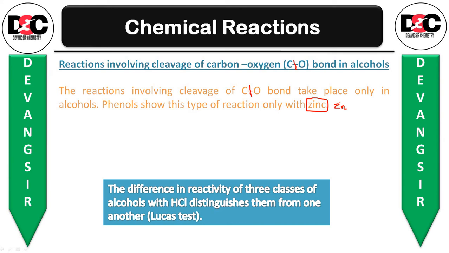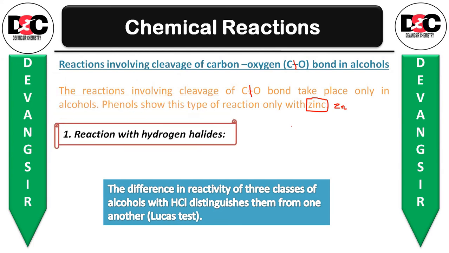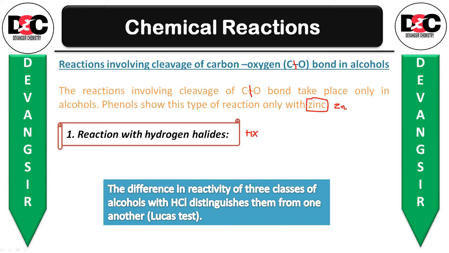Now, the first reaction, that is reaction with hydrogen halide, hydrogen halide means HX. So let's start.